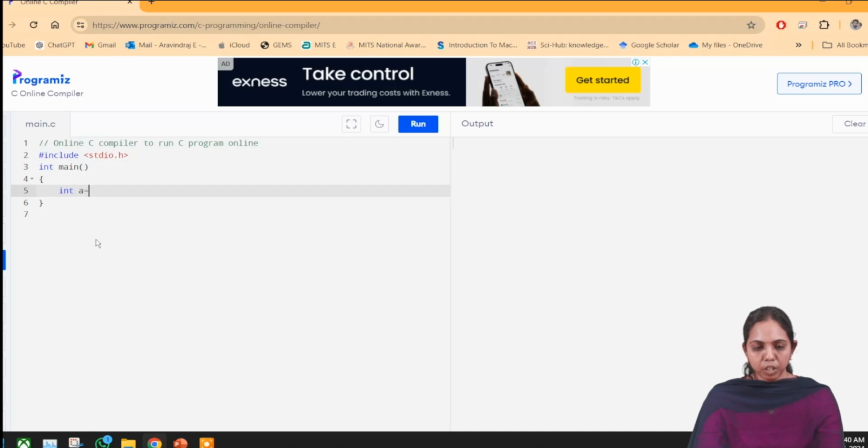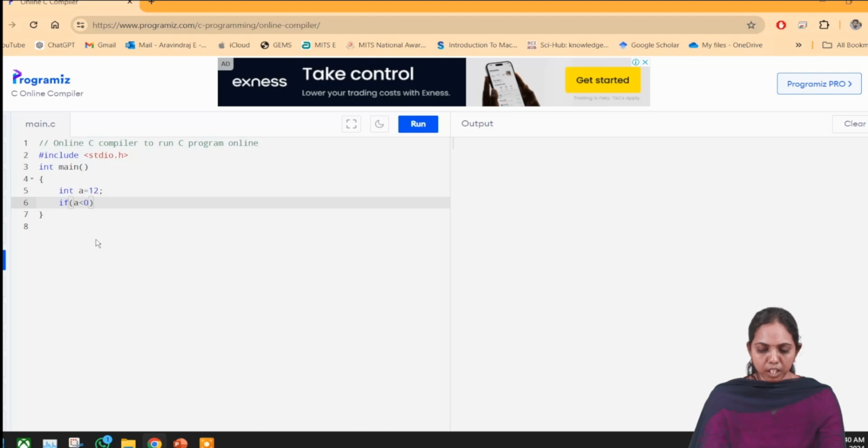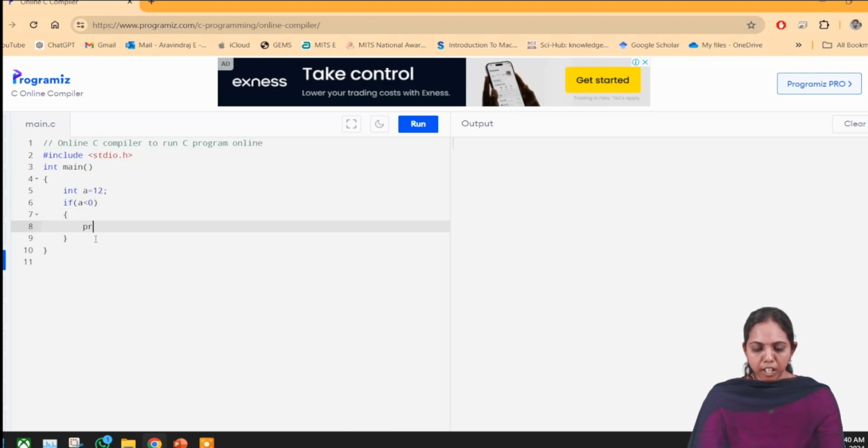int a is equal to 10. Now I'm going to compare whether a is greater than 0 or less than 0. This is the condition I have applied here. In the if, I'm going to write one statement, "welcome to class", and it should be terminated. Every statement should be terminated with a semicolon.